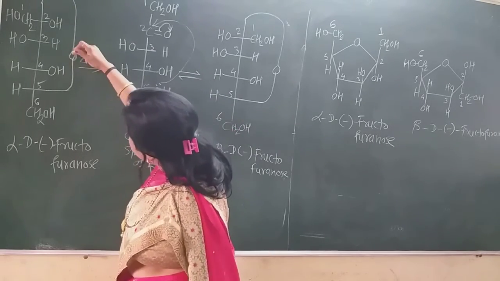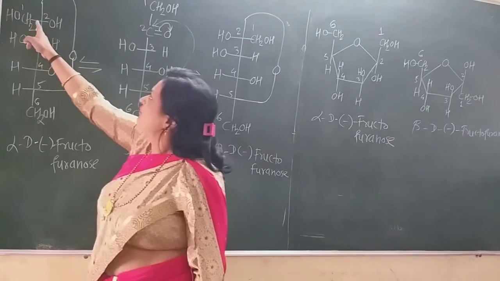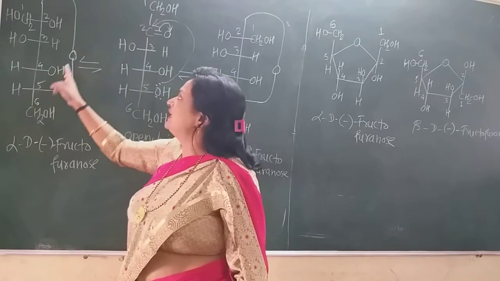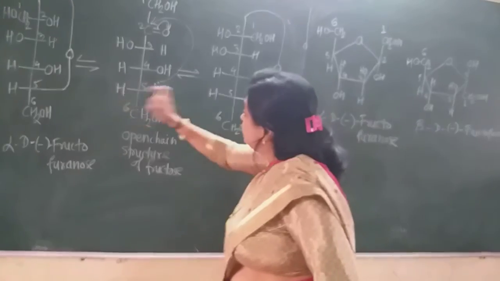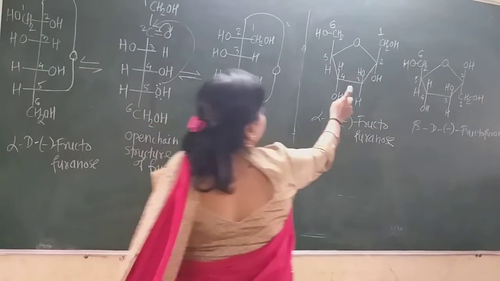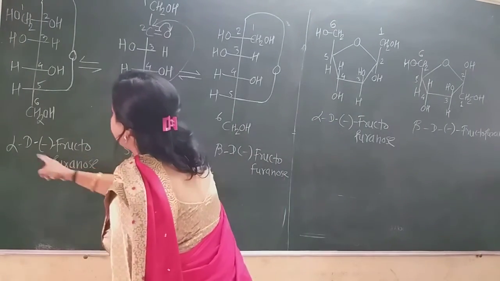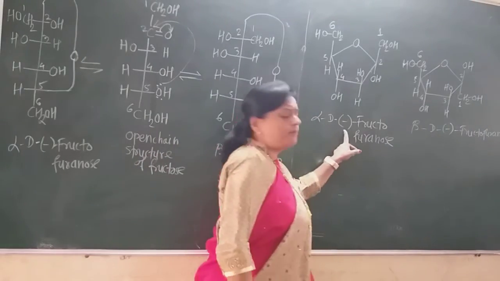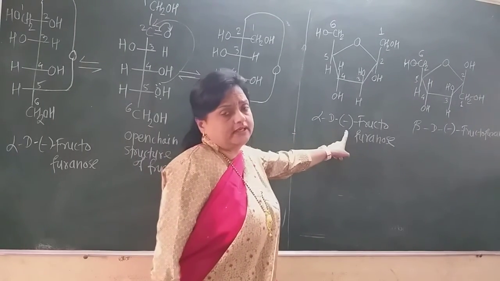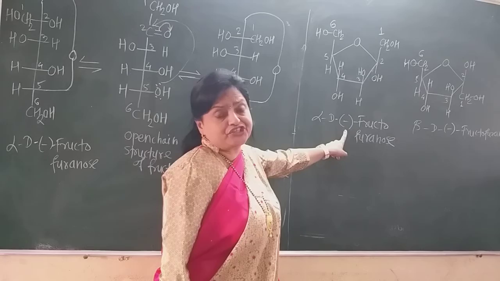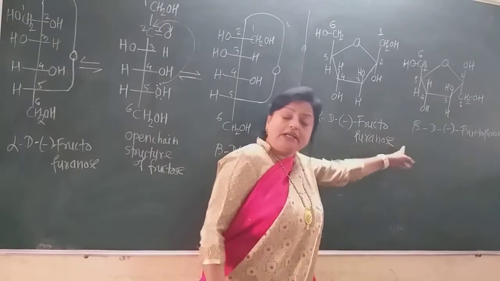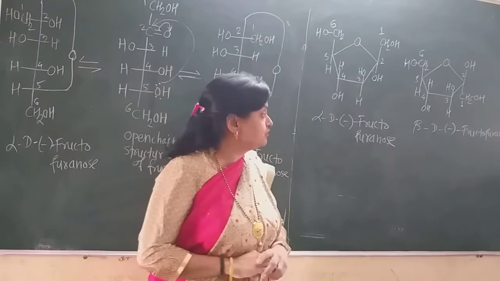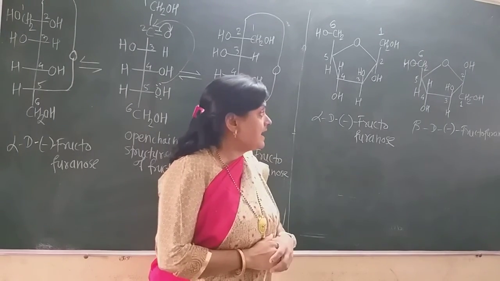Now see how the 5-membered ring is formed: 1, 2, 3, 4 and this oxygen, that is 4 carbon atoms and 1 oxygen atom. Now this is the Haworth projection formula. See, this is alpha-D-(minus)-fructofuranose. What does the minus sign show? That is the anti-clockwise rotation, it is levorotatory, and alpha and beta are anomers of each other.